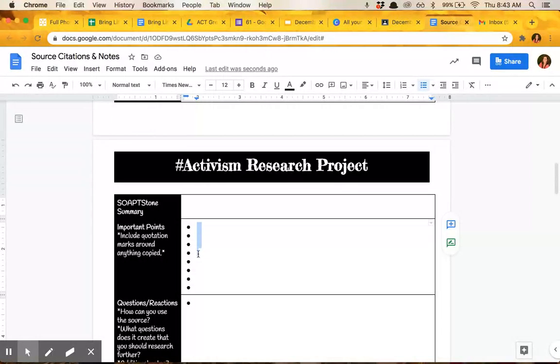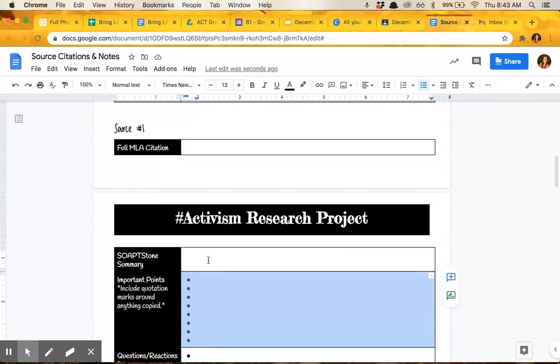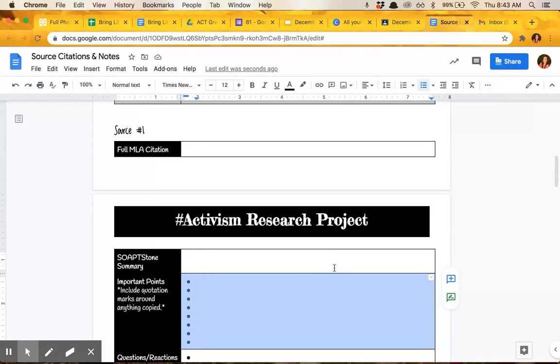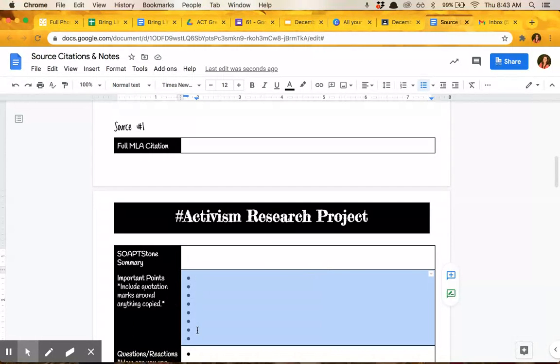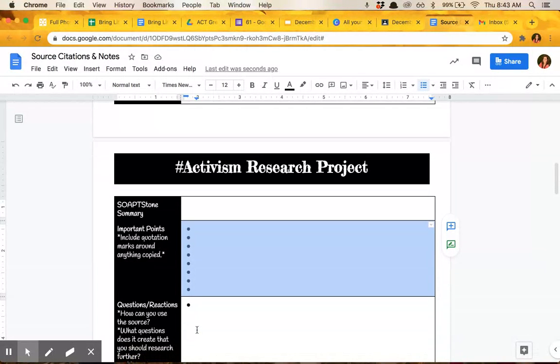But I gave you this many for a reason. And that reason is to make sure that you have enough notes on your sources in order to write the research paper that you're going to write on your topic. You're going to need a lot of information on your topic. So you have to fill out every bullet point for each source that you use.